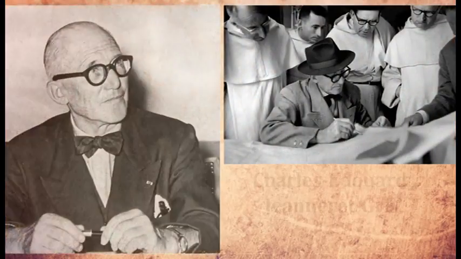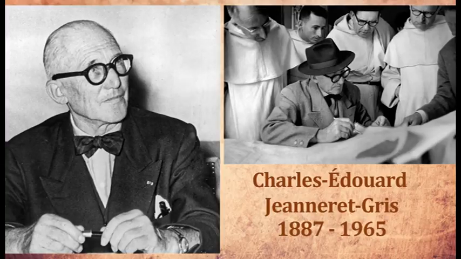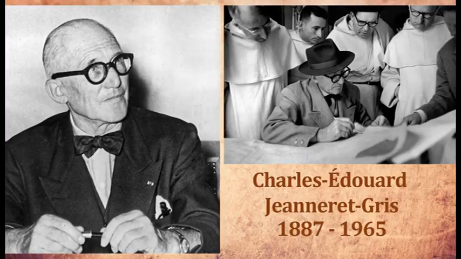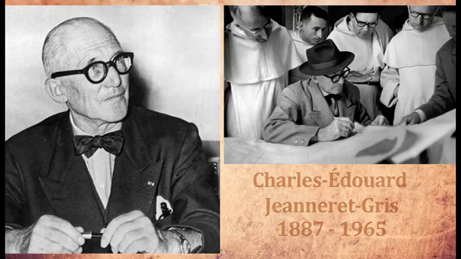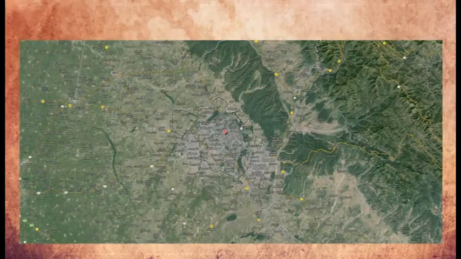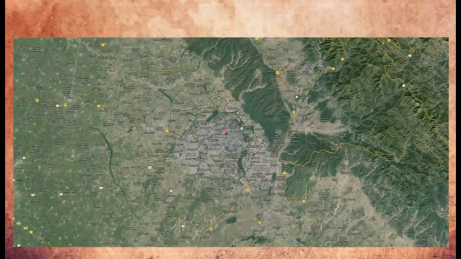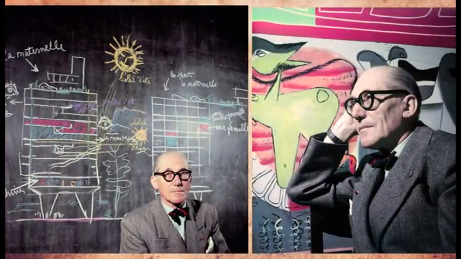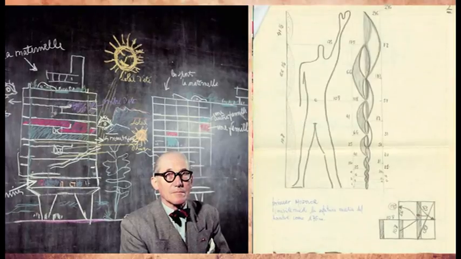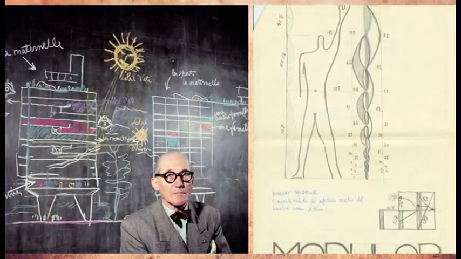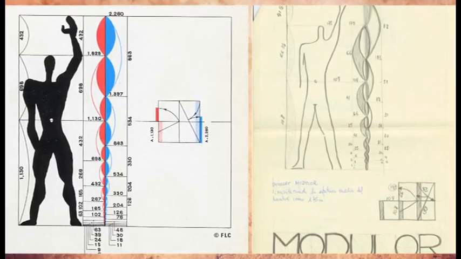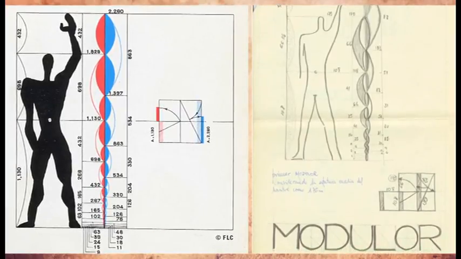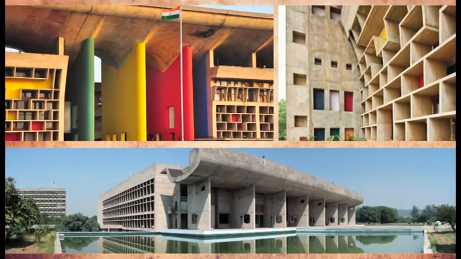Born as Charles-Édouard Jeanneret Gris, Le Corbusier chiefly built with steel and reinforced concrete and worked with the elemental geometric forms. He was called into India to plan the city of Chandigarh, the new capital for the states of Punjab and Haryana. Corbusier was fascinated with the idea of the golden ratio. He developed Le Module, the figure of a man based on golden ratios. His inspiration was Da Vinci's Vitruvian Man. Corbusier believed that this ratio worked beautifully in architecture.